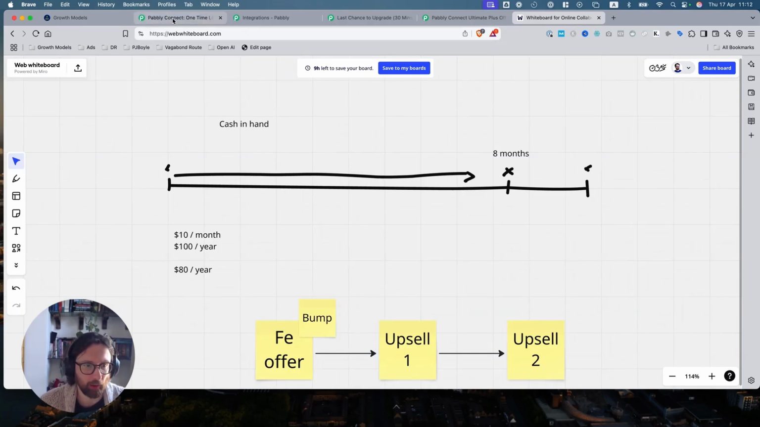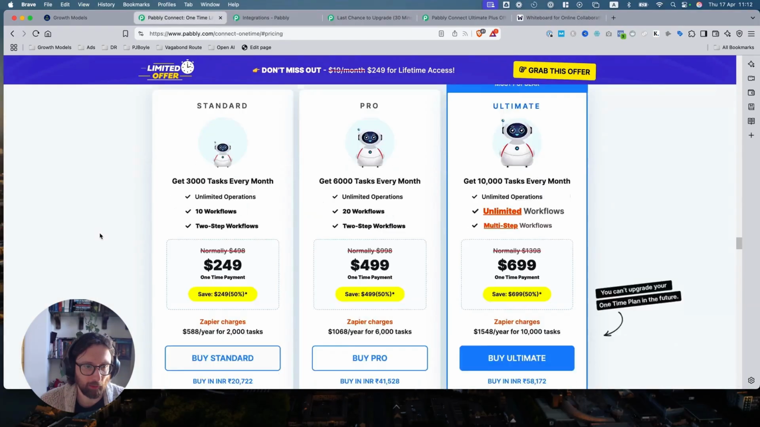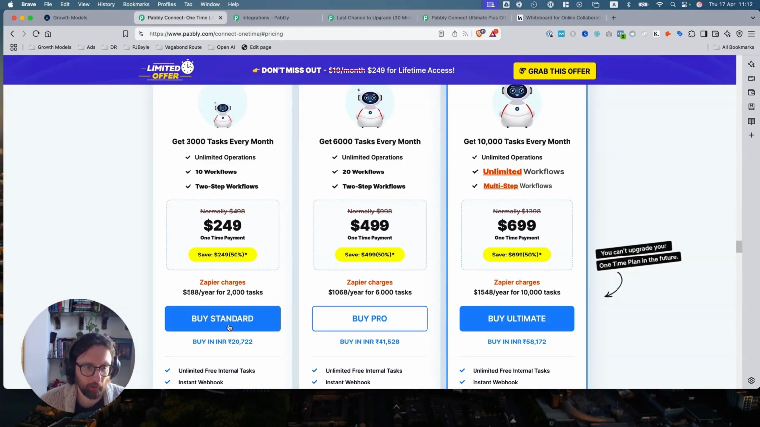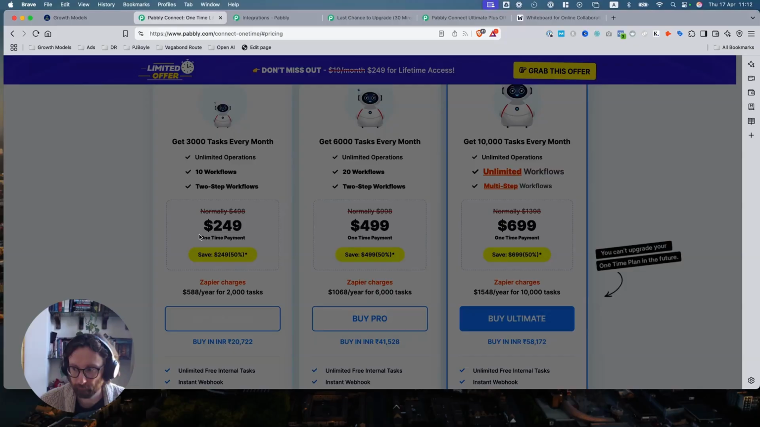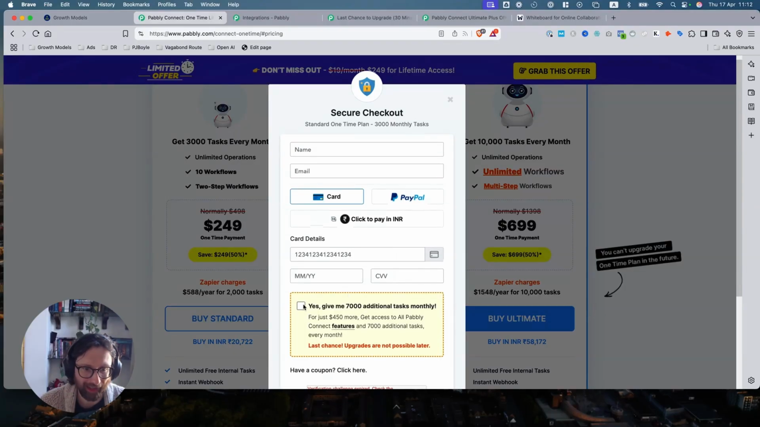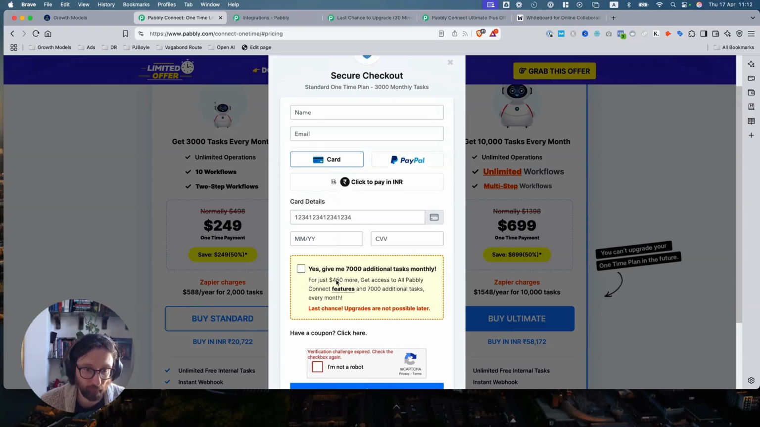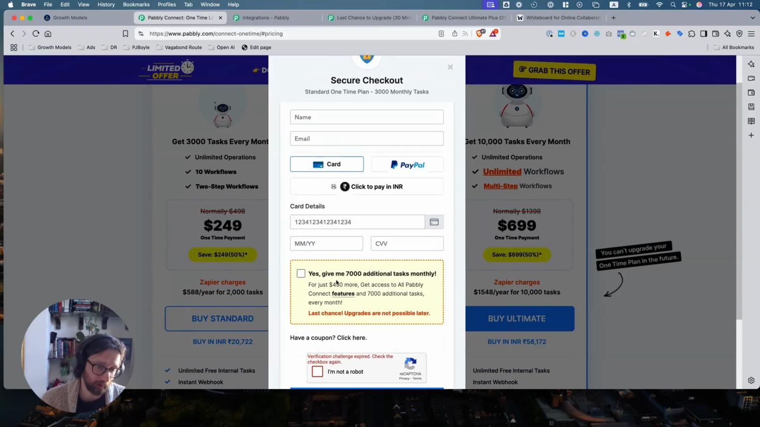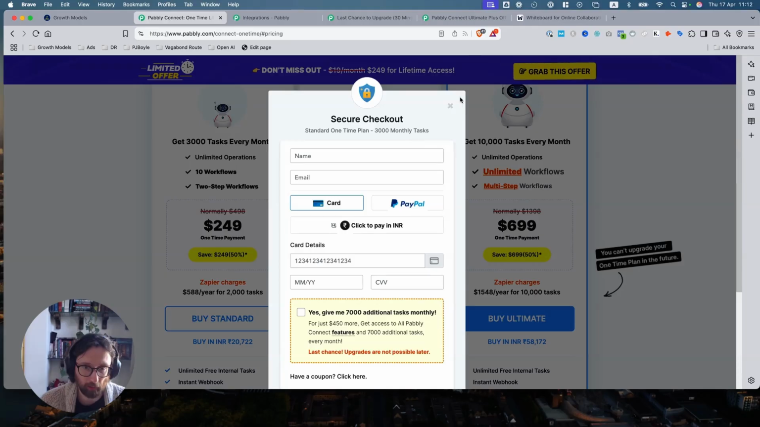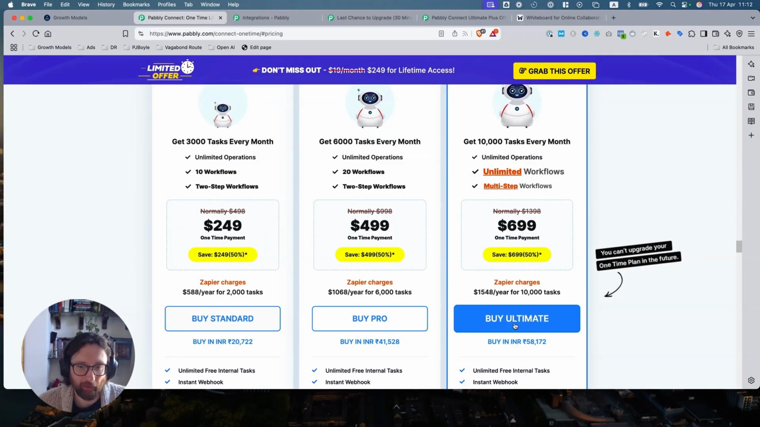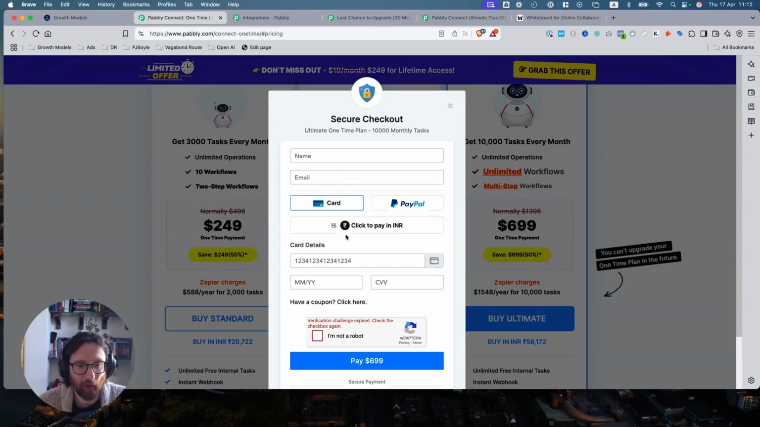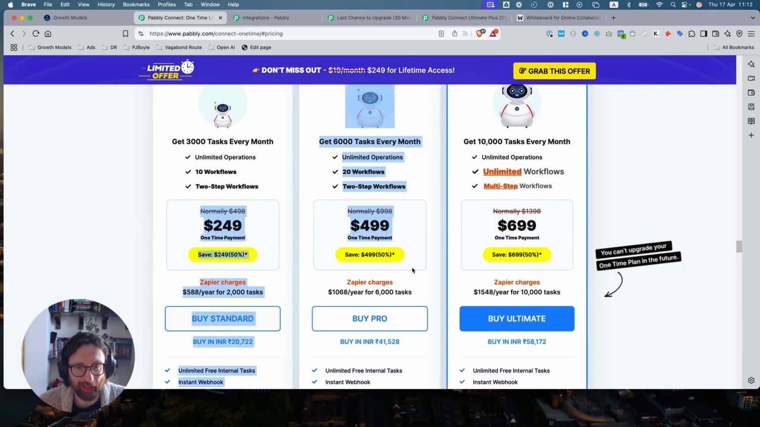These guys have got a kind of interesting approach. So 3,000 tasks every month, $249. There we go. Add another 7,000 tasks monthly. So up to 10,000 tasks for $450 more. So that would take it up to $700, which is quite a bump. But let's see what it is. So this is 500. For just 200 more, 700. Okay, they're aiming to get $700.